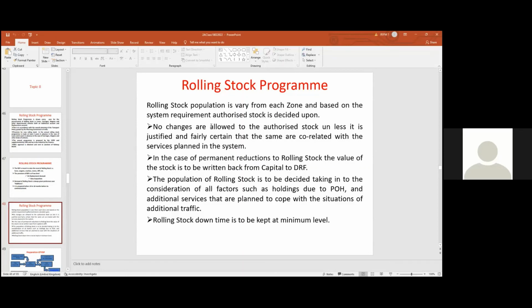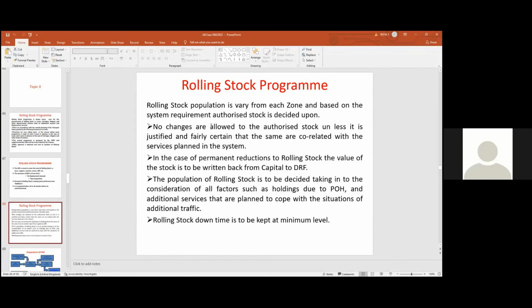In case of withdrawal of lines, we have to reduce the rolling stock. In the case of additional lines, we have to increase the rolling stock. So the population of rolling stock is to be decided taking that into account. Some items we have to keep in the workshops for POH purpose.